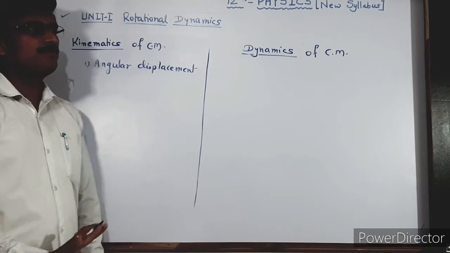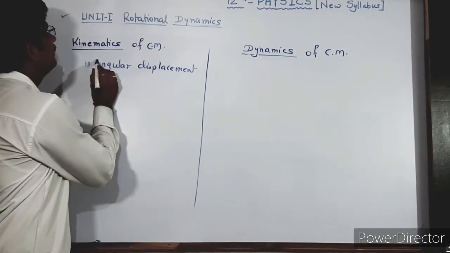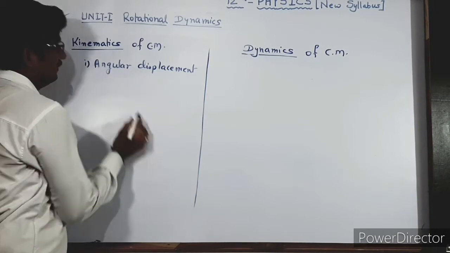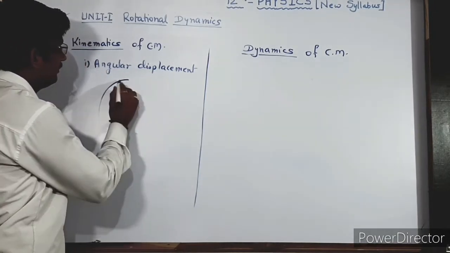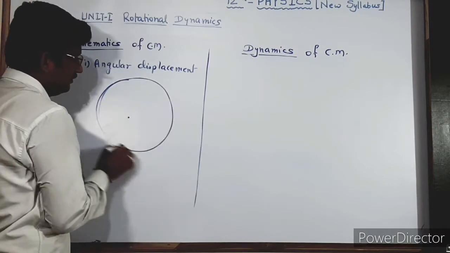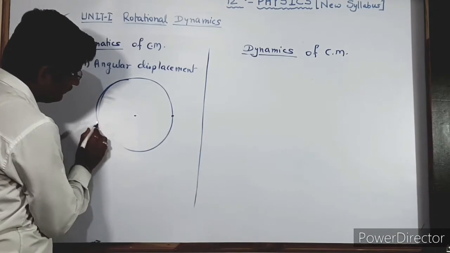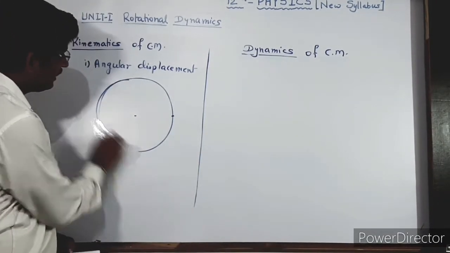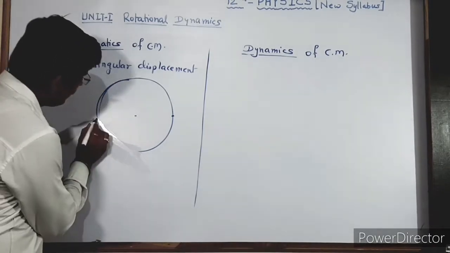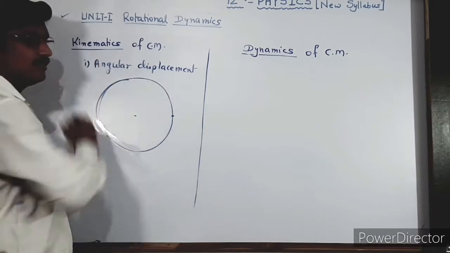Now, angular displacement: suppose any particle is performing circular motion around any other particle, then we can say that this particle is performing a circular motion.